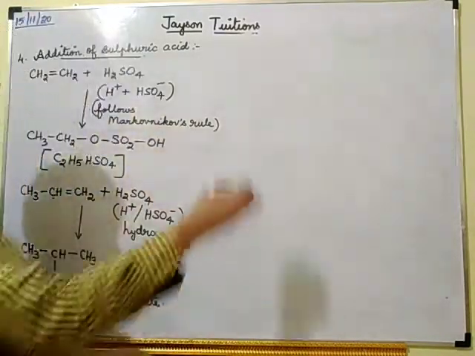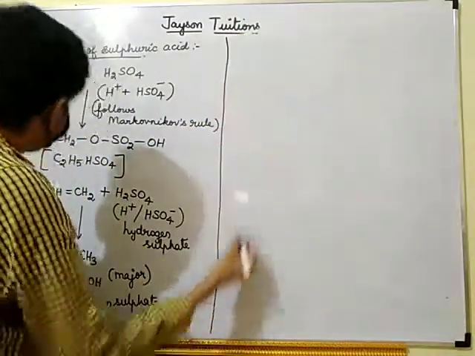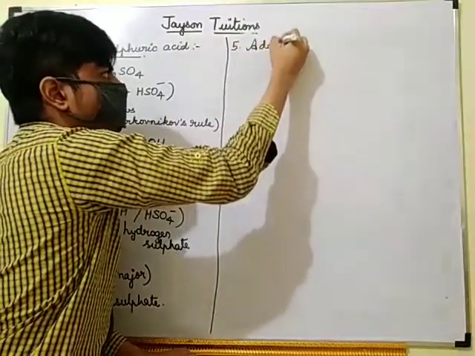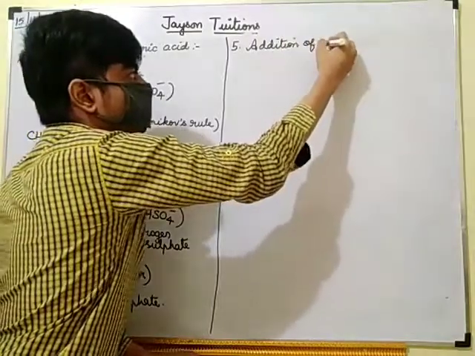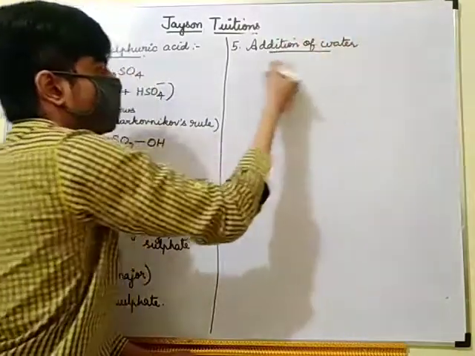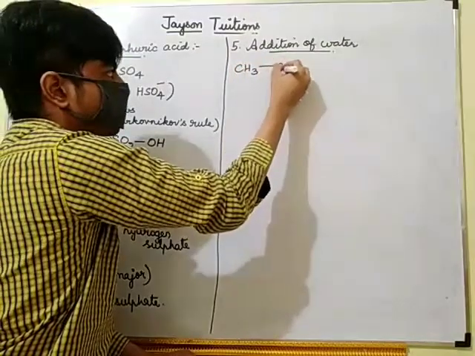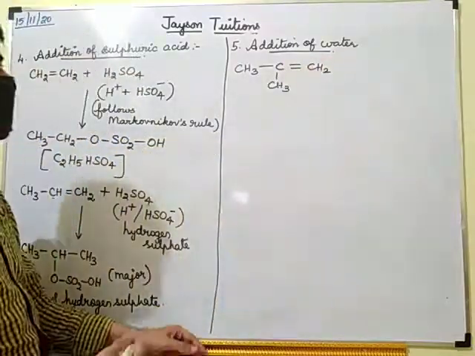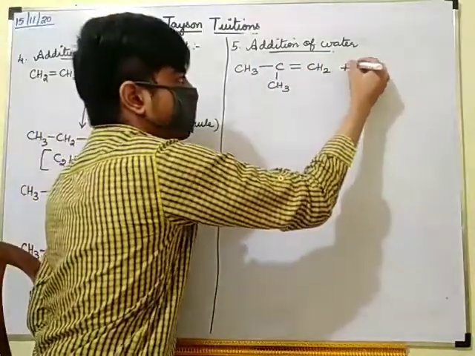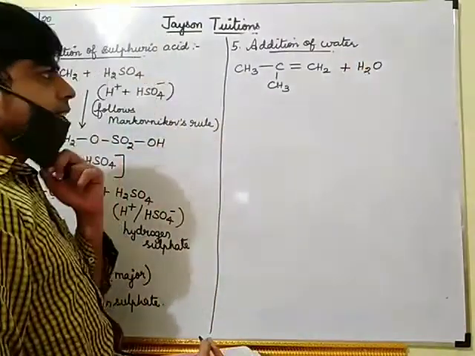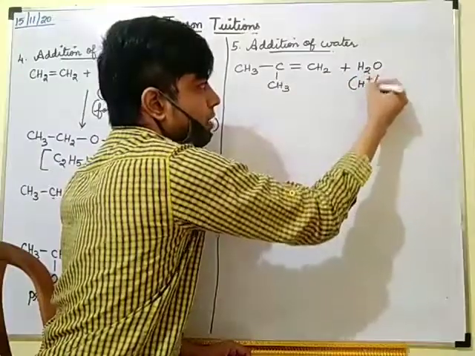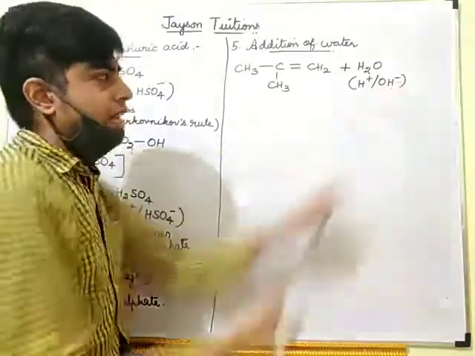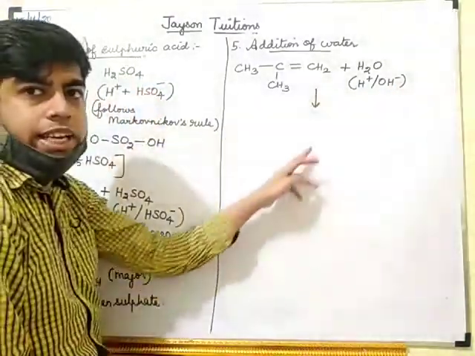Next one, addition of water. I am going to take an alkene like this, and I am going to add water. How will water get divided? It will divide into H plus and OH minus. Which is the negative part? OH minus. So according to Markovnikov's rule, what is the product I will get?